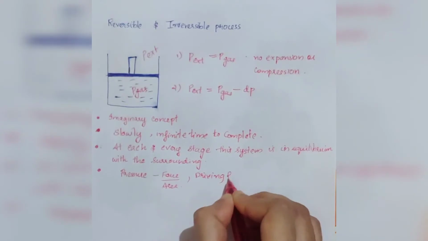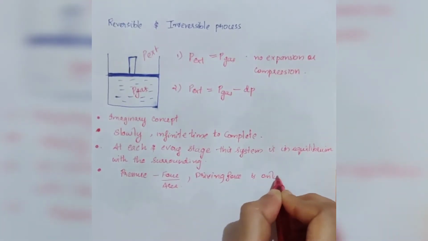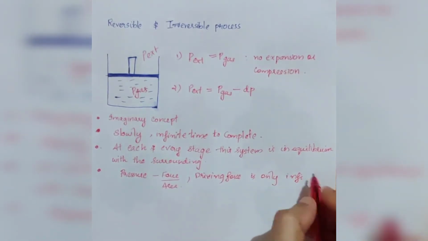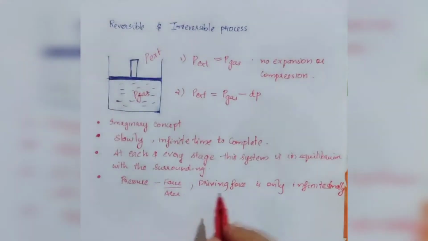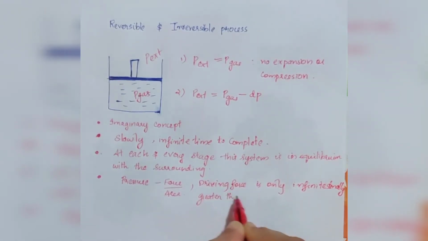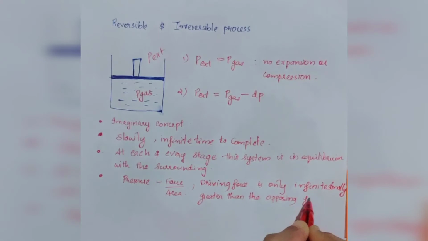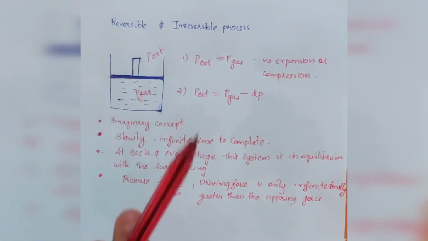The driving force is only infinitesimally greater than the opposing force.